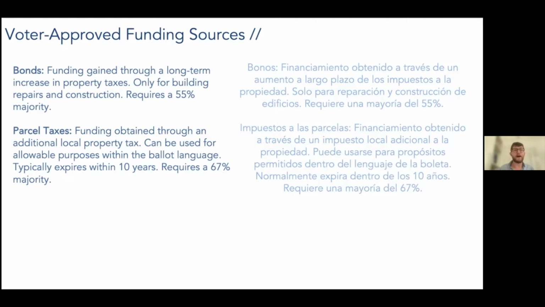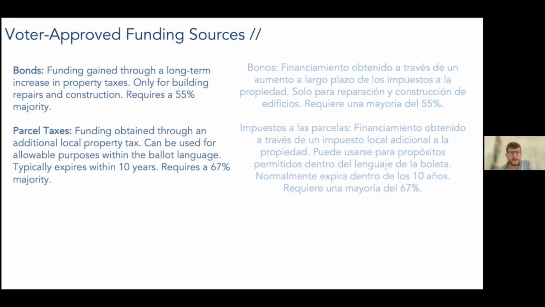Bond funding is often millions and millions. It seems like really big numbers. It's like, oh, great, we're getting all this money for schools. You're literally getting that money for schools, not for students directly. So you can't use bond funding to staff up a school building, right? You can't use bond funding to expand tutoring programs. Bond funds are really just used for building, repairs, and construction. They also only require a 55% majority, not the 67% that we're going to talk about in a second for